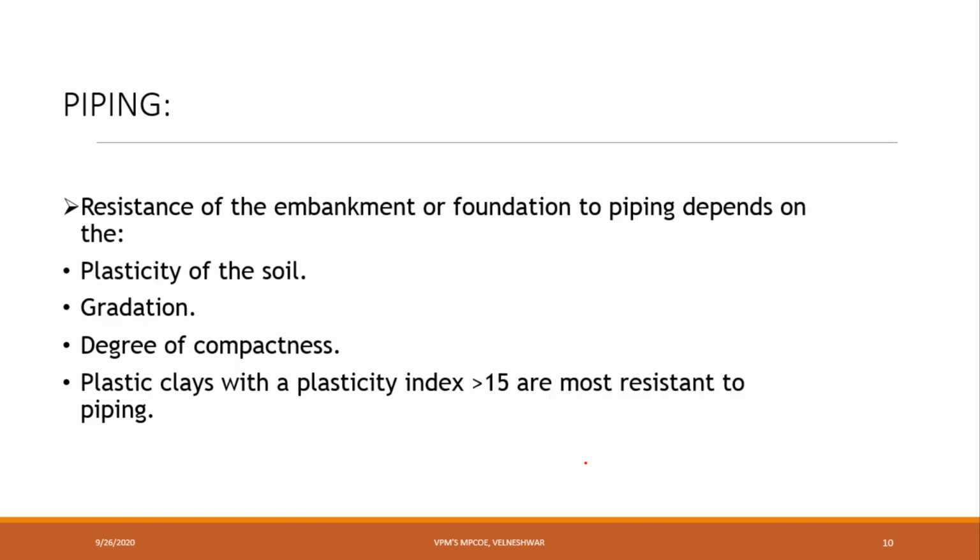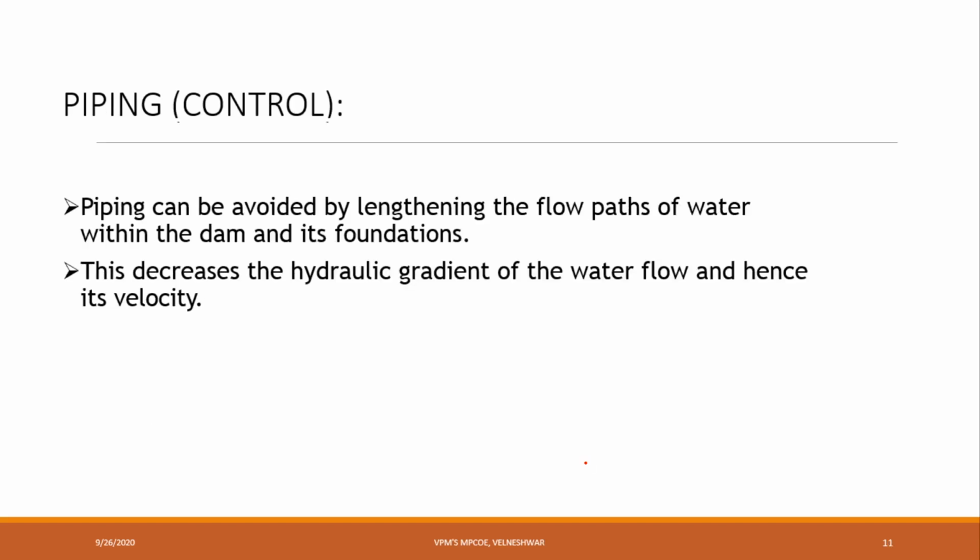Next, resistance of the embankment or foundation to piping depends on the plasticity of the soil, gradation, and degree of compactness. Plastic clays with a plasticity index generally greater than 15 are more resistant to piping. Next, piping control. Piping can be avoided by lengthening the flow paths of water within the dam and its foundation. This decreases the hydraulic gradient of the water flow and hence its velocity. Generally, due to these pipes, it will decrease the hydraulic gradient line of water flow, and somehow we can control the velocity also.